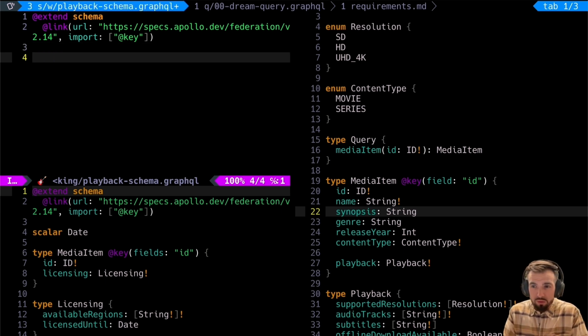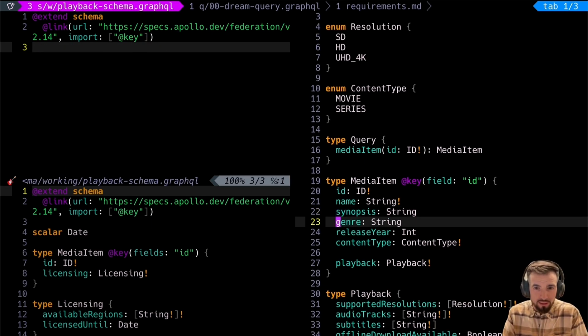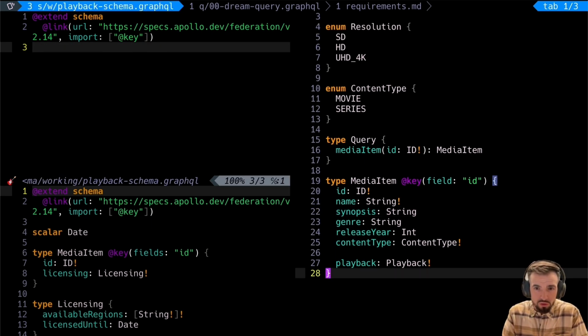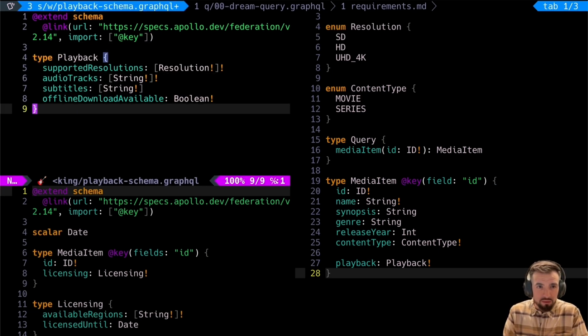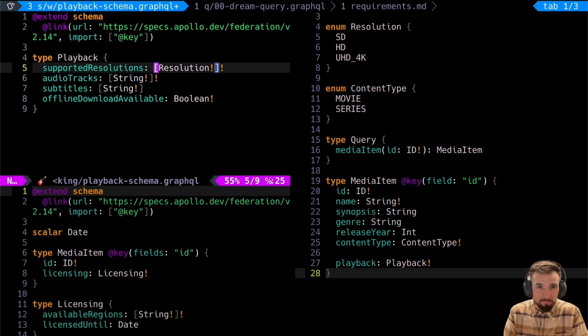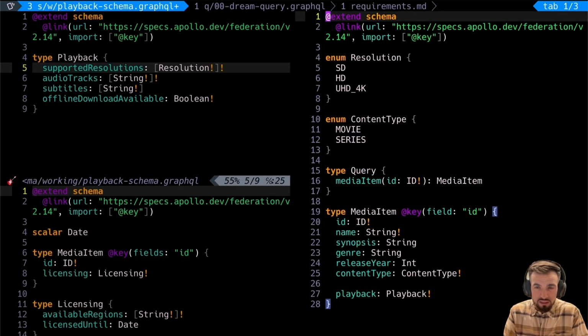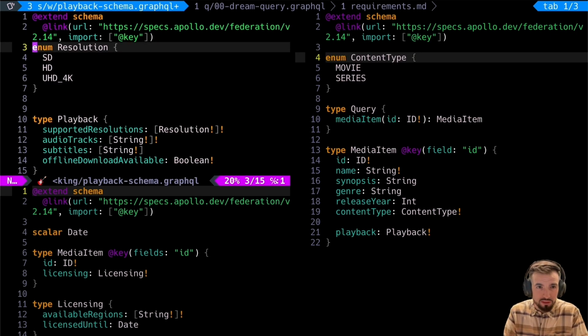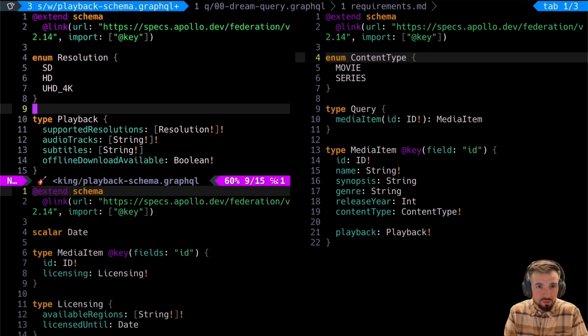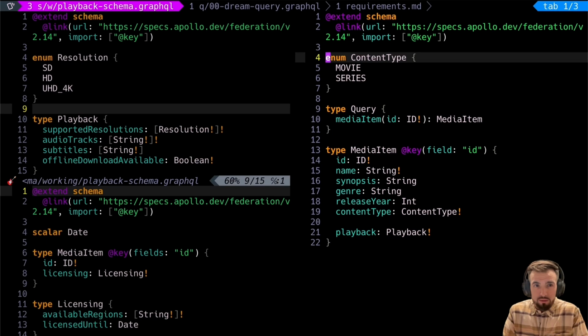we know we need the type playback, right? And let's actually go ahead and grab it from our original schema and place it right there. Okay. Now a few things come into play here. First of all, we are referring to the resolution type, which is currently in another GraphQL file. This will not be valid until we actually are placing this where it is referred to. Okay.